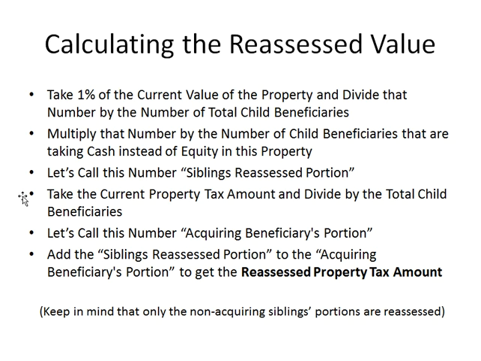And then we're going to take the current property tax amount and divide by the total child beneficiaries. We're going to call this the acquiring beneficiaries portion. Then we add the siblings reassessed portion to the acquiring beneficiaries portion to get the reassessed property tax amount. Keep in mind that only the non-acquiring siblings portions are reassessed. The acquiring beneficiaries portion is a parent-to-child transfer, so that's not going to be reassessed.